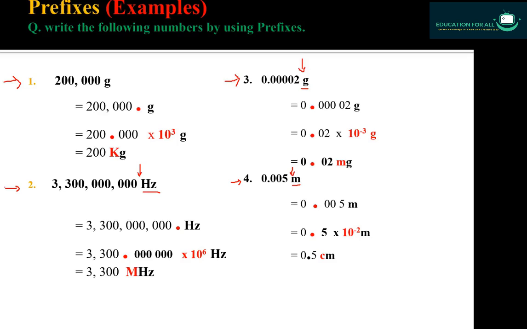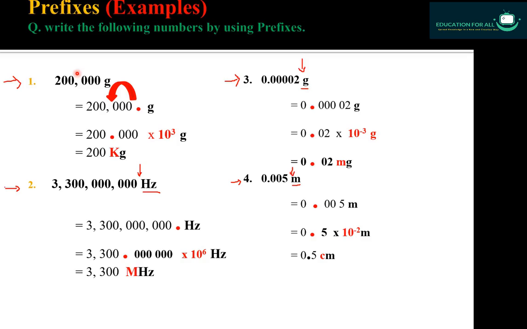First of all, come to the first example, that is 200,000. Boys, here is a very easy and packed rule for writing bigger or smaller quantities in a precise way.